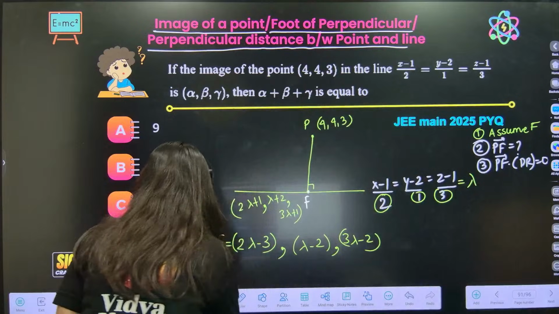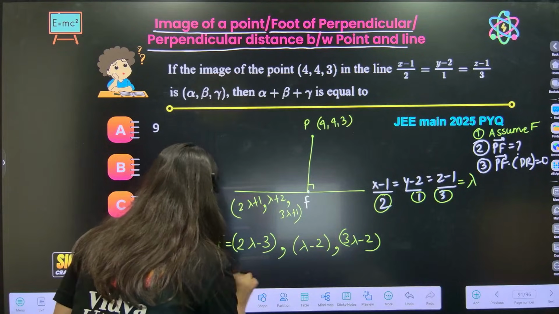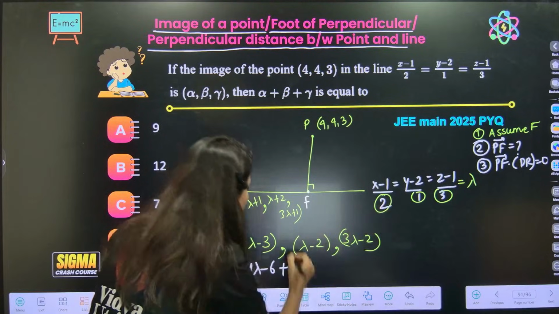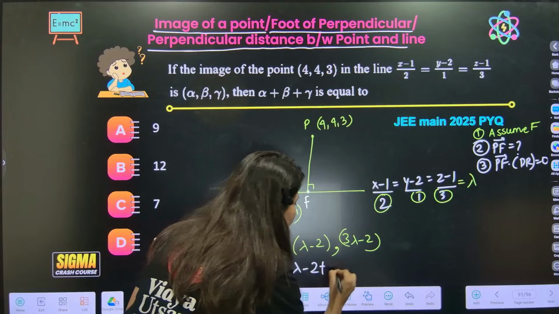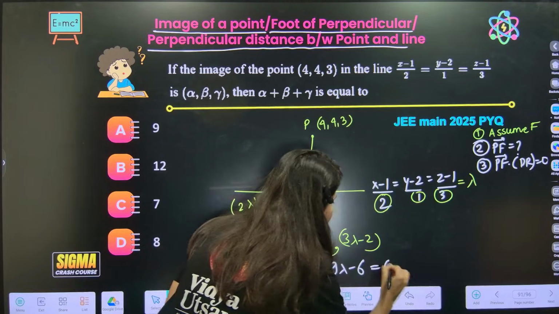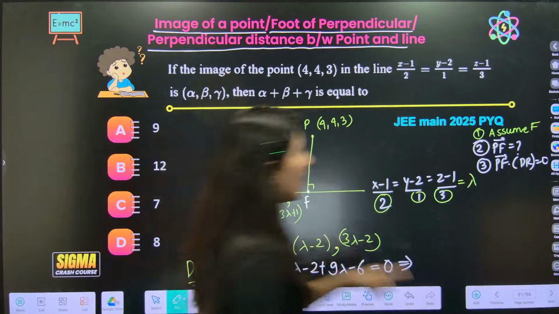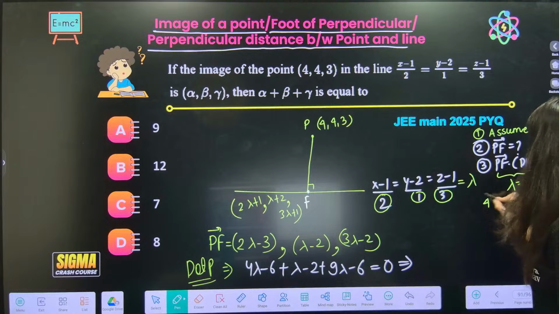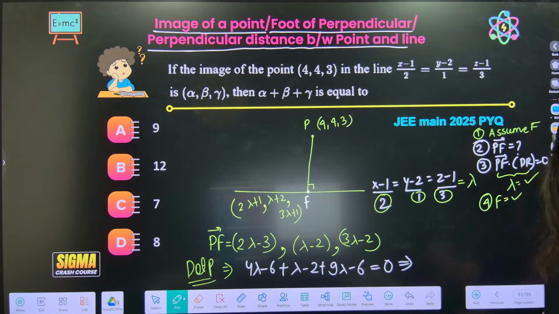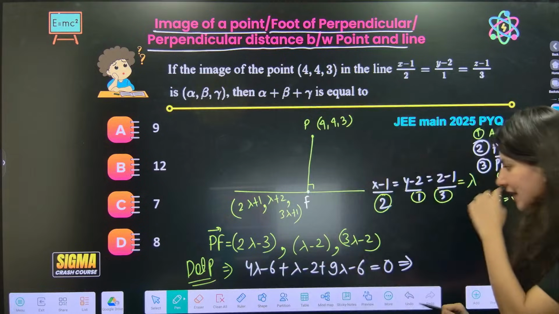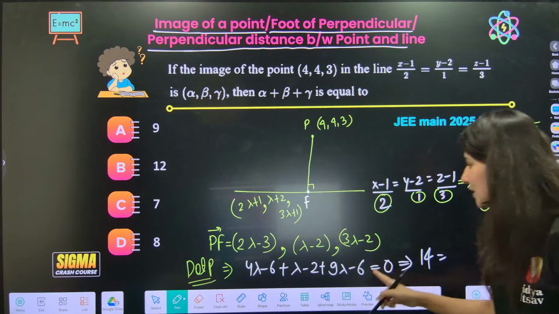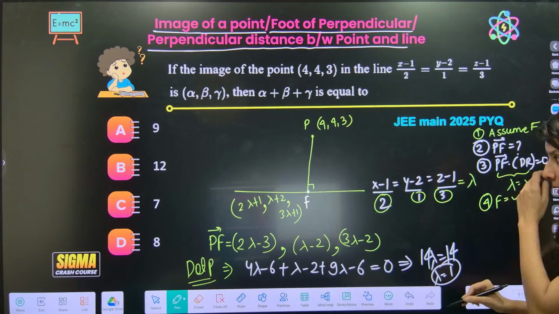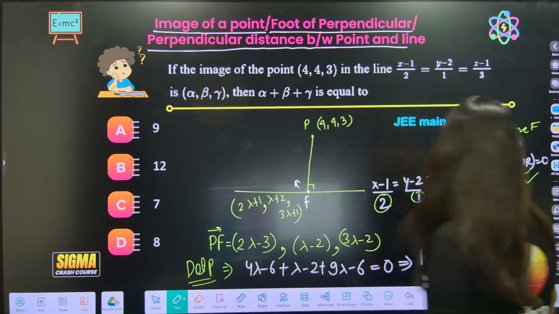So dot product, everybody. 2 into this, so 4 lambda minus 6, plus 1 into this, lambda minus 2, plus 9 lambda minus 6, will be 0. This will give you the value of lambda. Third step will give you the value of lambda, and the fourth step will be find F. So 14 lambda is equal to 14. Lambda is coming out as 1. Easy peasy.